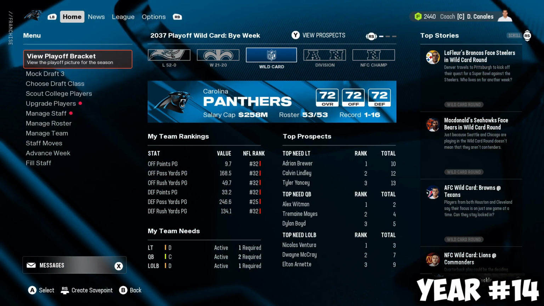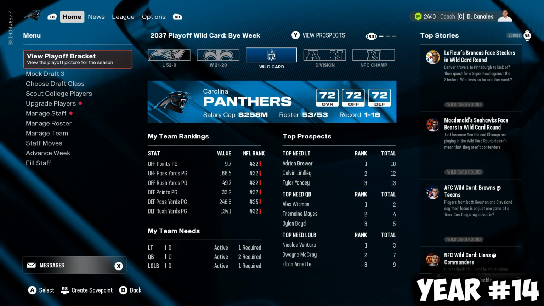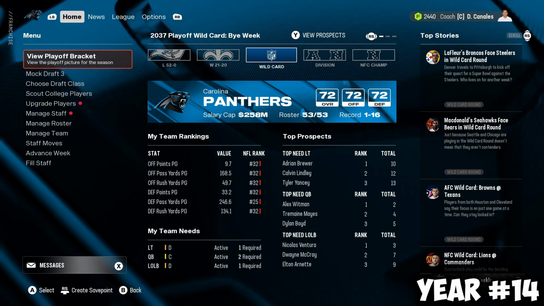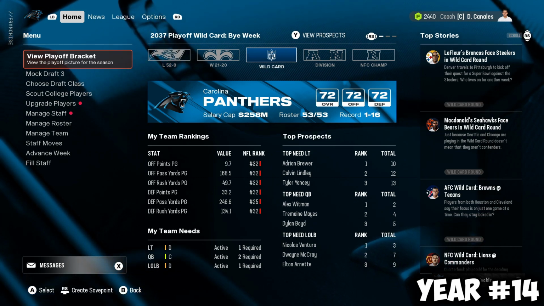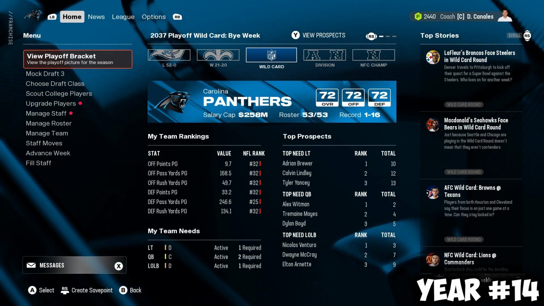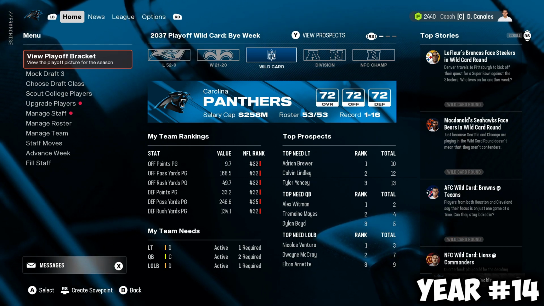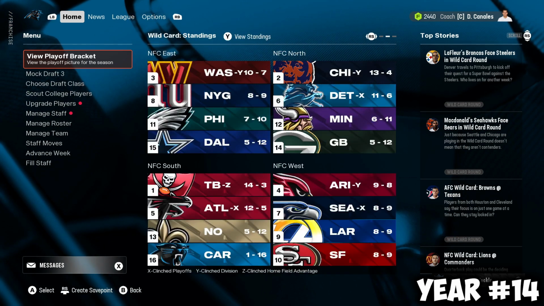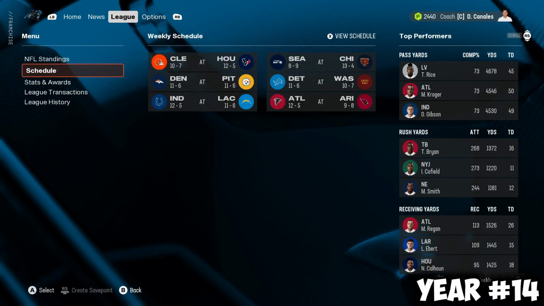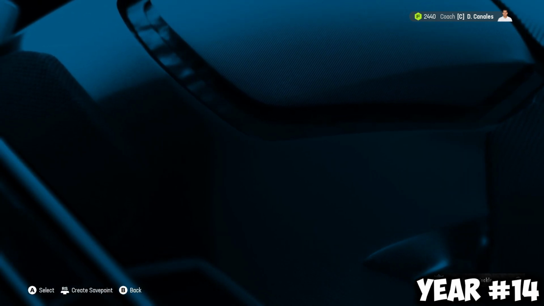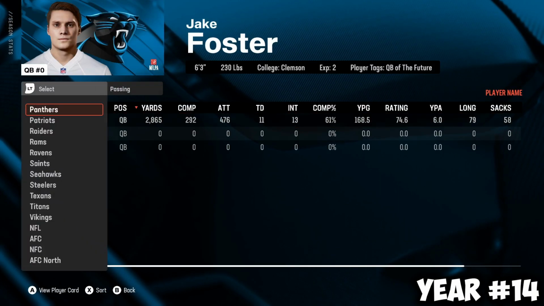And at the conclusion of the season, this Panthers team is abysmal. I have to see this team every single time I sim. 1-16 and 32 in almost every category of offense and defense other than defensive pass yards, where they improve at a 25, that is something. Anyways, Bucks are the 1st seed, 14-3, the highest we've seen them so far. Stats and awards, of course you want to see it. We're going to sim or look.